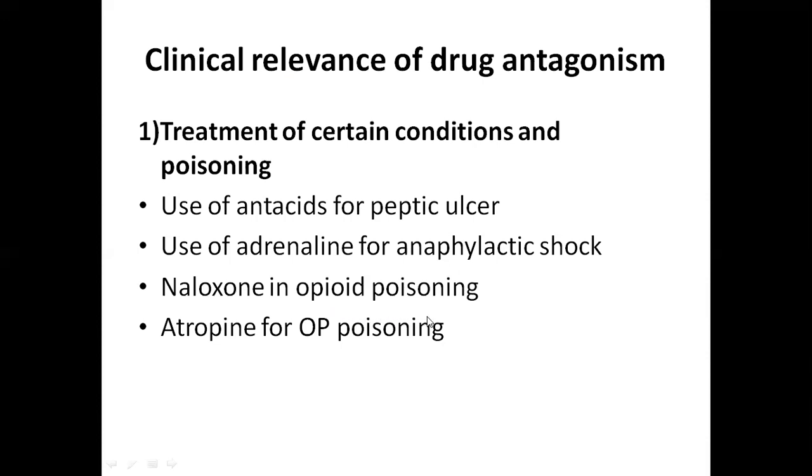So, by using naloxone in opioid poisoning, we will antagonize the effects of morphine. And atropine for OP poisoning. Atropine is used in the treatment of organophosphorus poisoning to treat the adverse effects caused by the organophosphorus compounds.